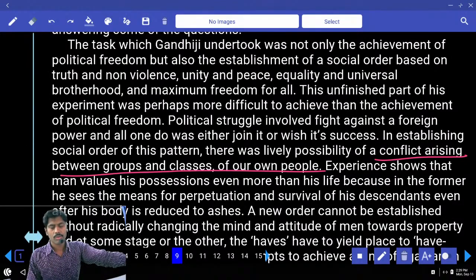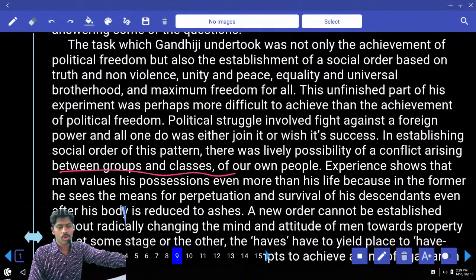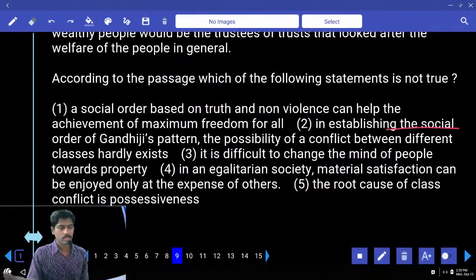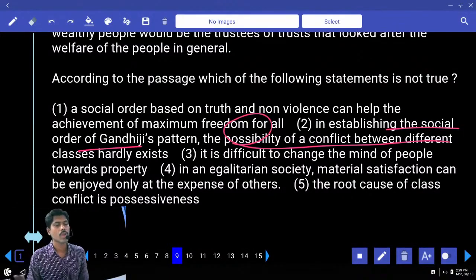This is an all true false question. Sometimes they are direct questions and some other times they are indirect, means inference based. So what is he saying? According to Gandhiji's social order, conflict arises between groups of our own class. But what is he saying here? Possibility of conflict between different classes or own classes. Just now we have seen own classes or different classes.